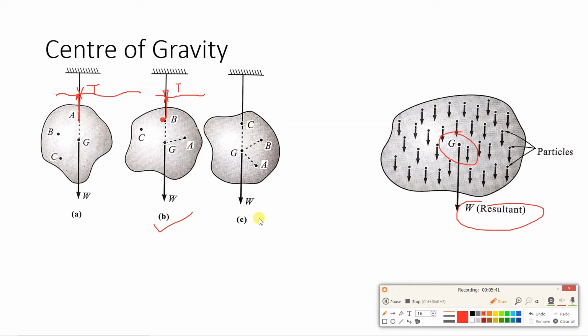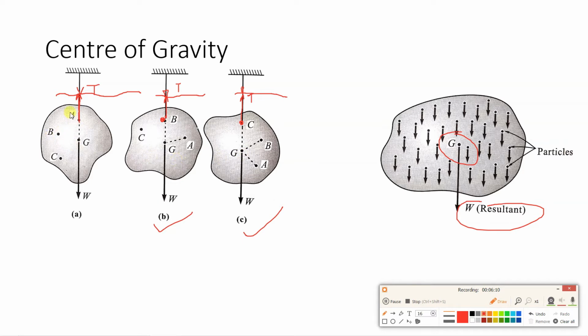Now one more diagram, figure C. If you see, in this figure we are again rotating the body and attaching point C to the ceiling with the help of a string. And then if you again draw a dotted line from C to G, you will find that this tension, that is basically the line of action of this tension, passes through the center of gravity.